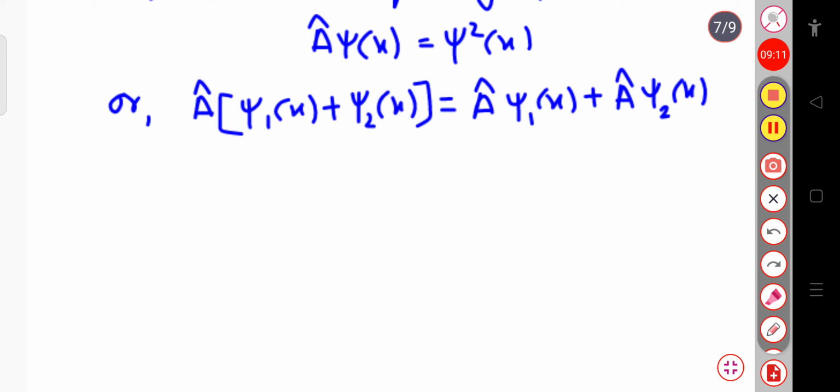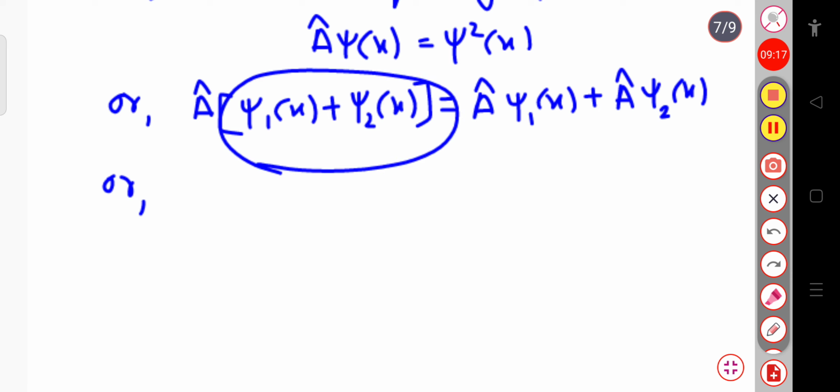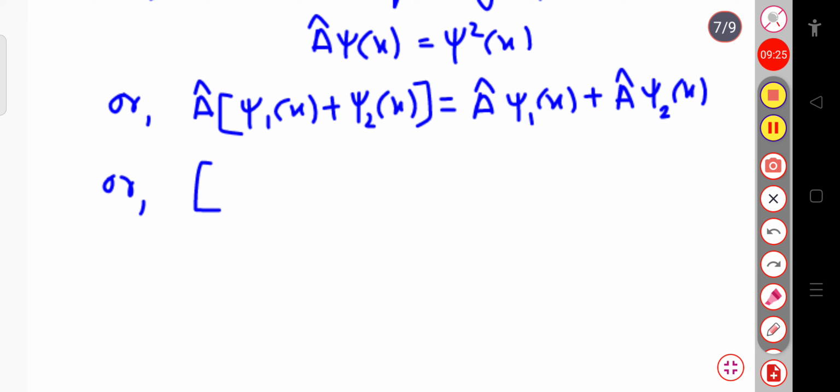And on the left hand side, when A cap operates on this total function, since A cap is a squaring operator, I will get the square of the total function, that will be psi 1 of x plus psi 2 of x whole square.